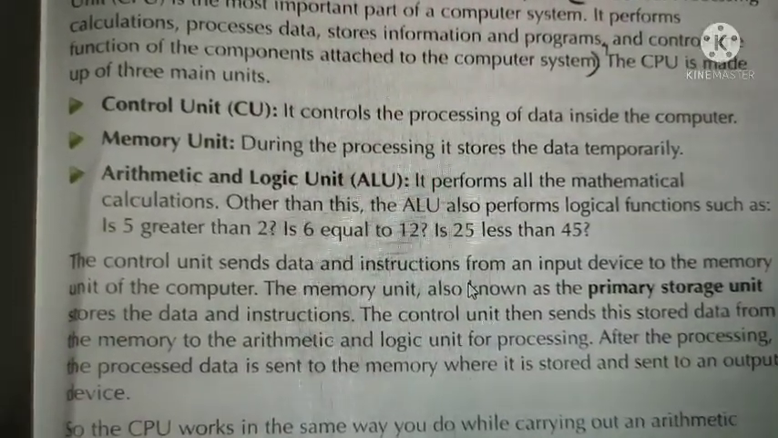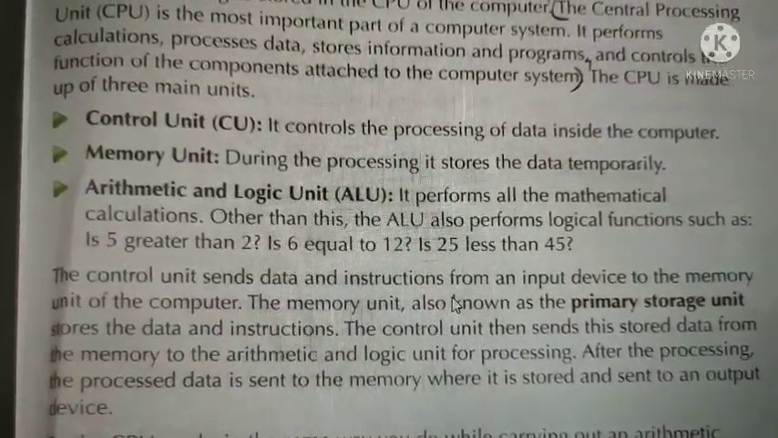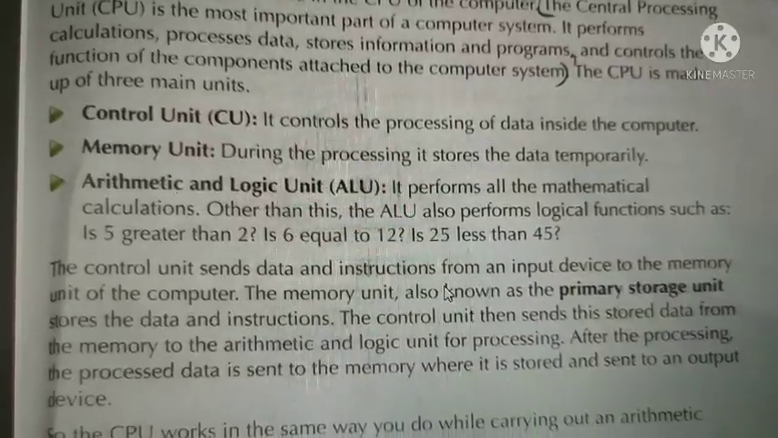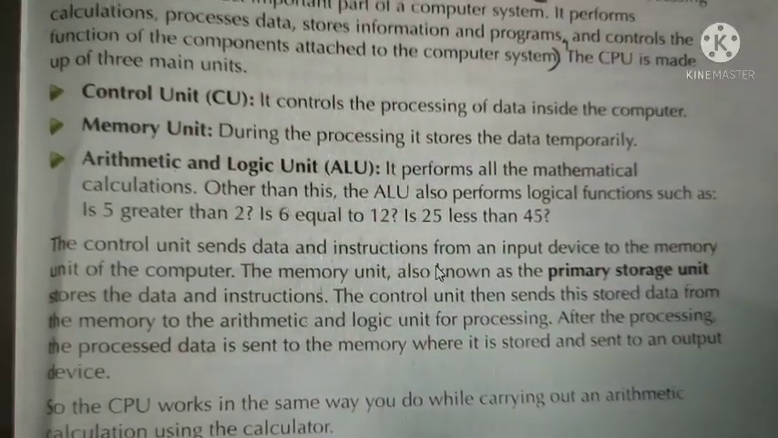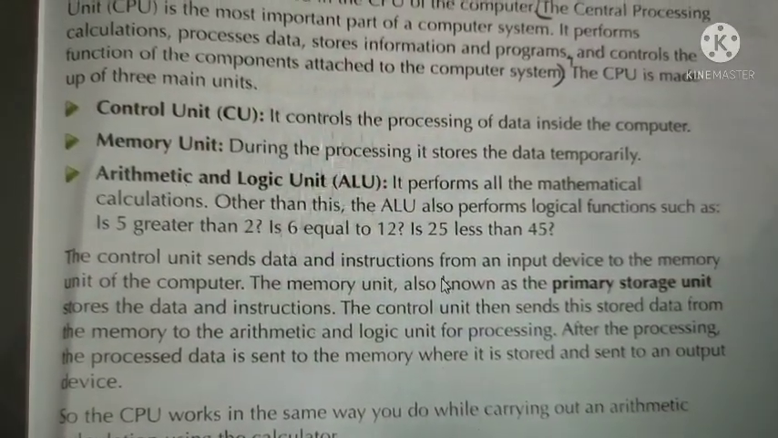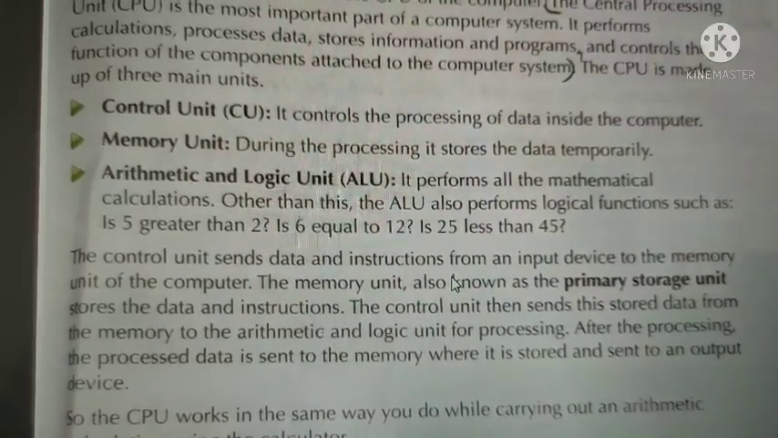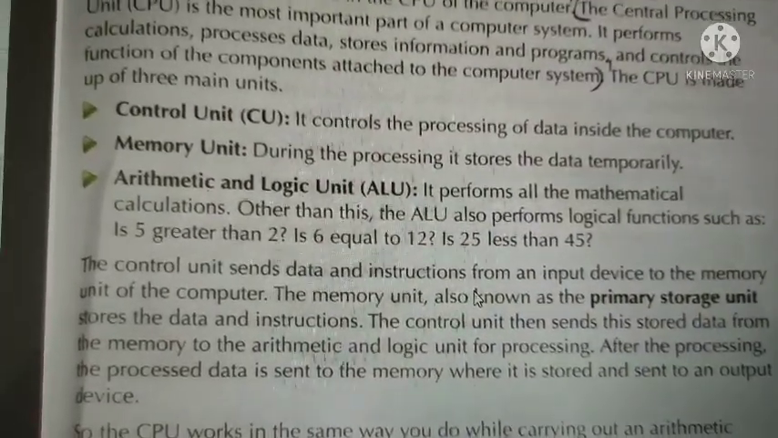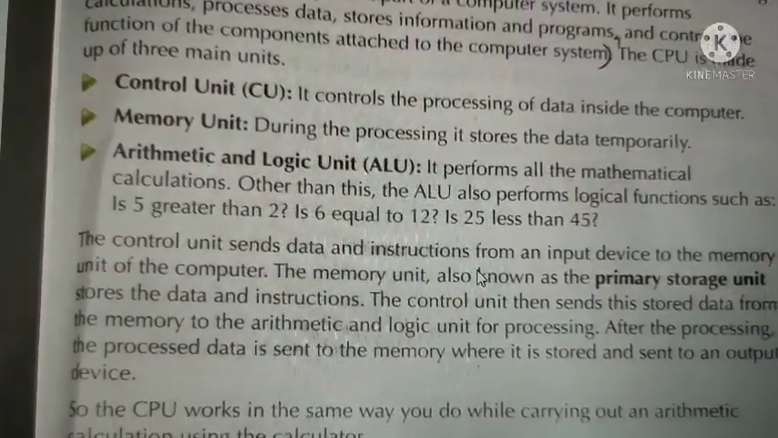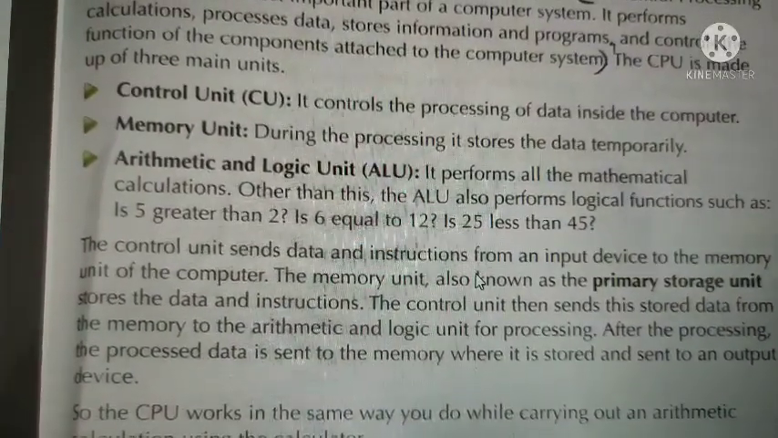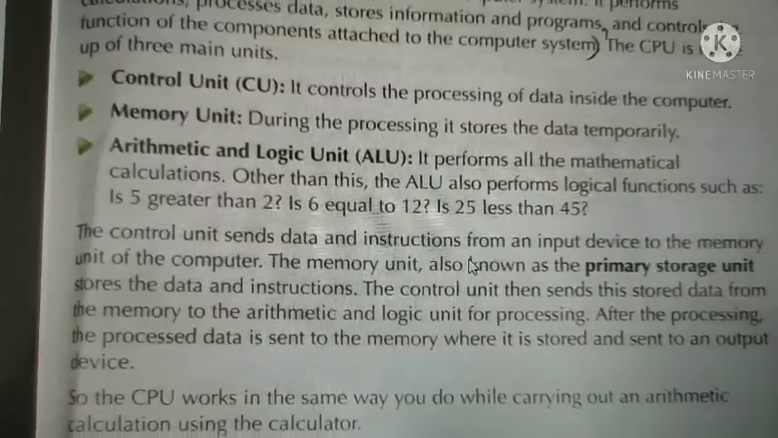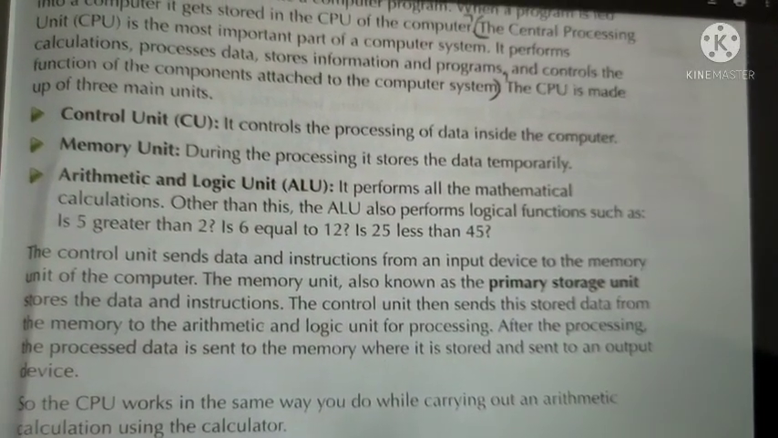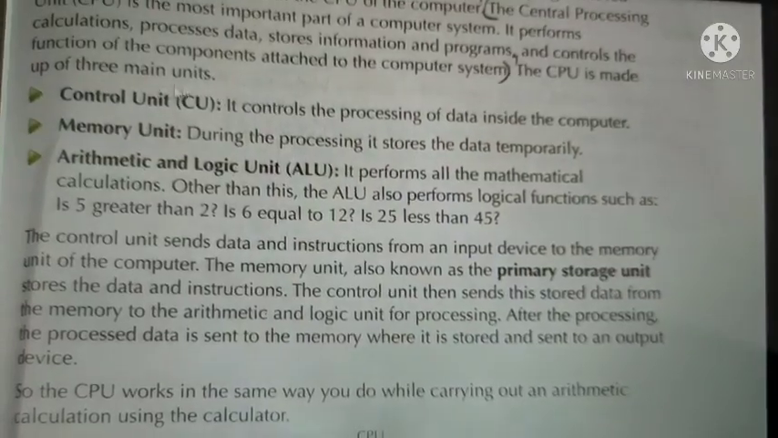The CU controls the processing of data inside the computer. The control unit controls the processing of data inside a computer. If you give some input, remember the things we saw last class and the class before, so that you will easily understand. What is the use of a control unit? It controls each and every operation that is done in a computer. Every operation you do in this computer is controlled using the control unit.